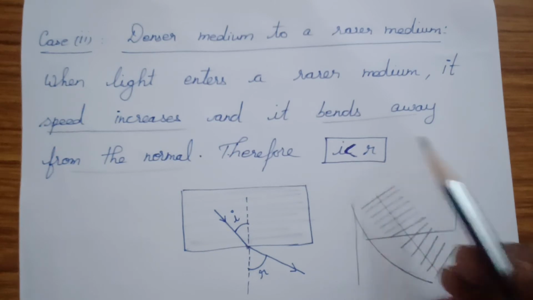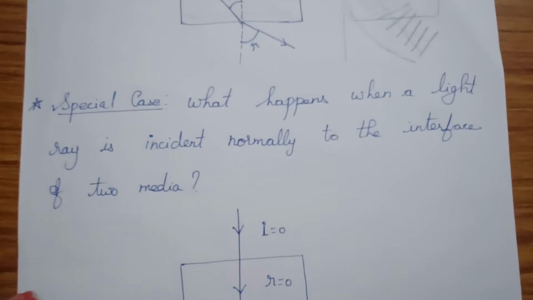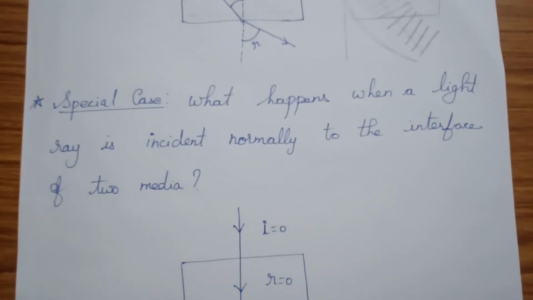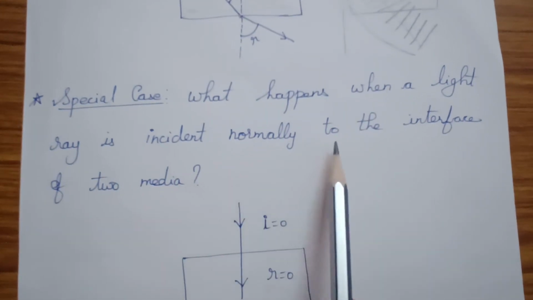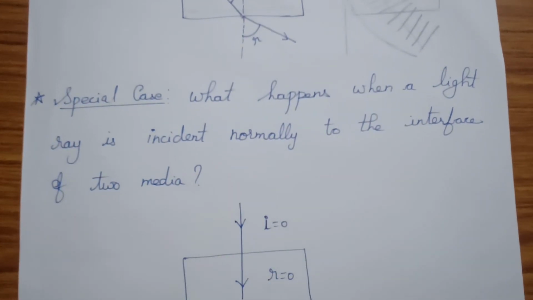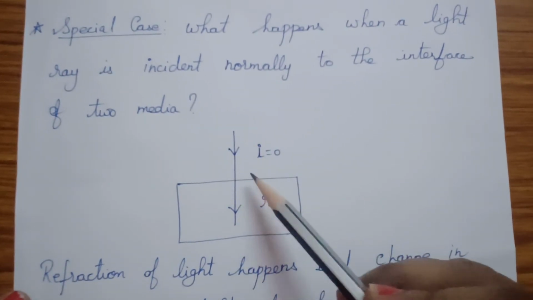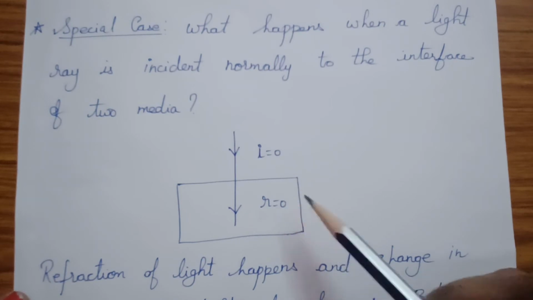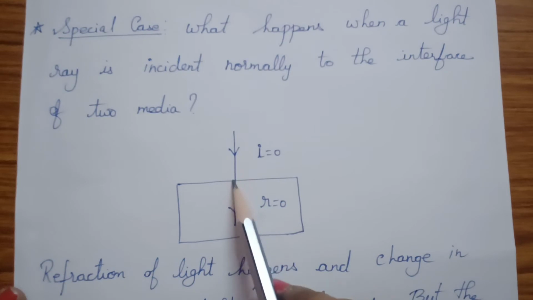One more special case is there: what happens when the light is incident normally to the surface? What happens when a light ray is incident normally to the interface of two media? This is a special case. When it enters from a rarer medium to a denser medium, or from denser to rarer, the angle of incidence and the angle of refraction are equal to 0. You cannot see the bending of the light.